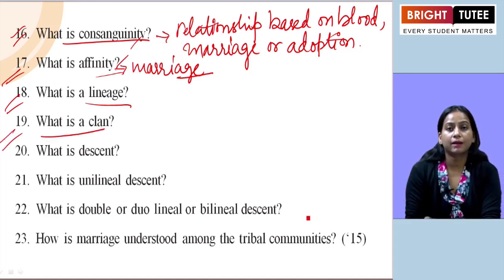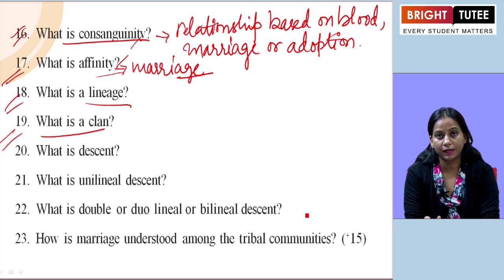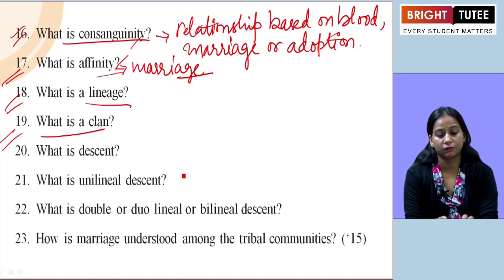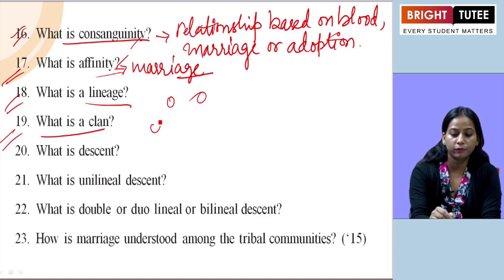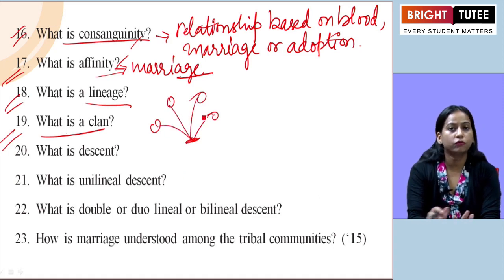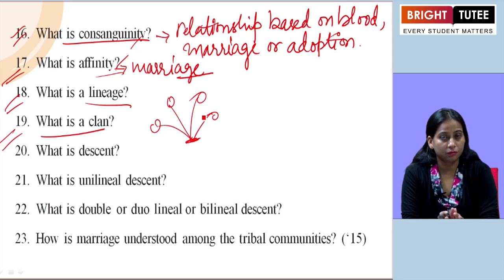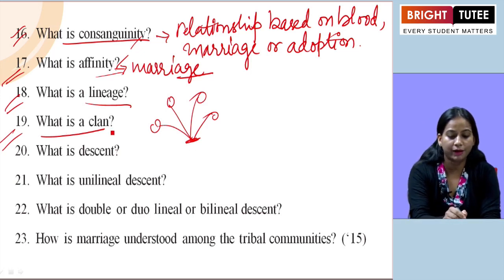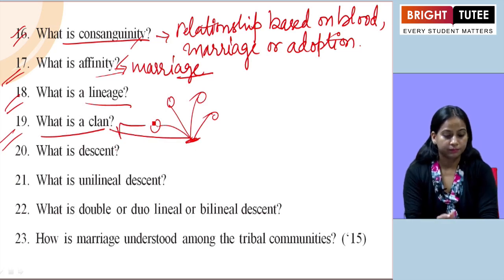What is a clan? How we can define clan then? It is usually composed of several lineages that claim descent from a common ancestor but cannot trace the links. Means these different groups are there, the lineages are there, those who are having the same sort of ancestor, but somewhere they are not going to find that common link with each other, will be defined as clan.